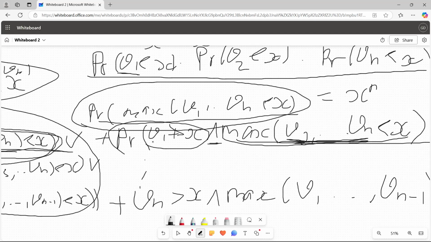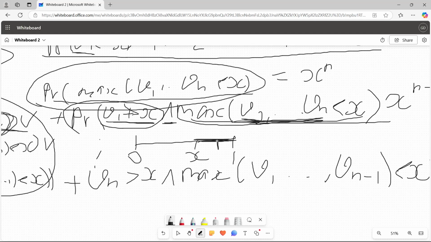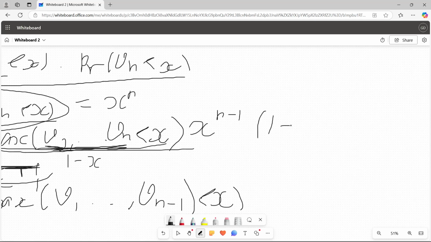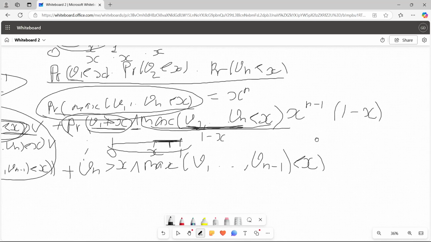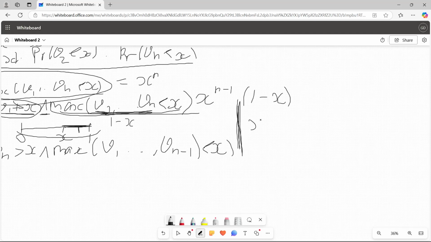And the probability of this being greater than x: if you write 0 to 1 here, and you take x, the probability that it's greater than x, so it's in here, is just this area divided by the whole area, which is 1 minus x divided by 1, so it's 1 minus x. And so we have this for every single scenario. So here we would have x to the n minus 1 times 1 minus x, and so on and so forth.